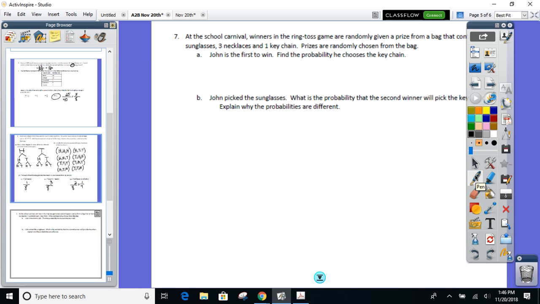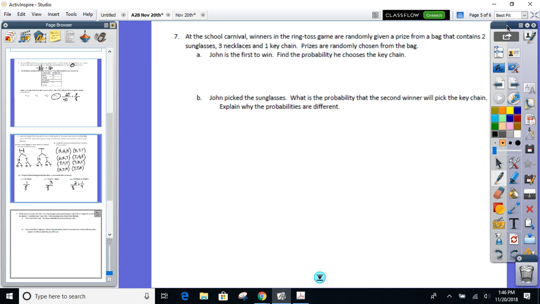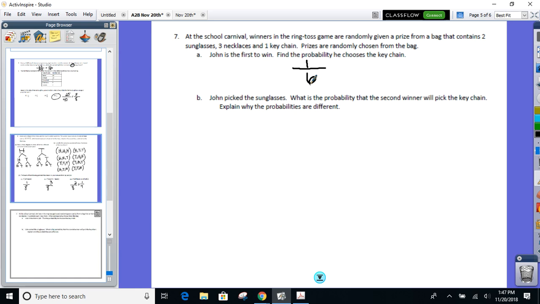All right, here we go. We're going to the carnival. School carnival, winners of the ring toss game can pick out of the prize bag. Look at this prize bag: 2 sunglasses, 3 necklaces, and a keychain. John's the first one to win. Find the probability he chooses the keychain. So how many keychains are there? 1 keychain out of 6 prizes. Don't overthink it.